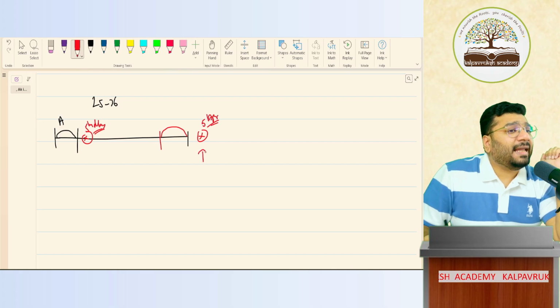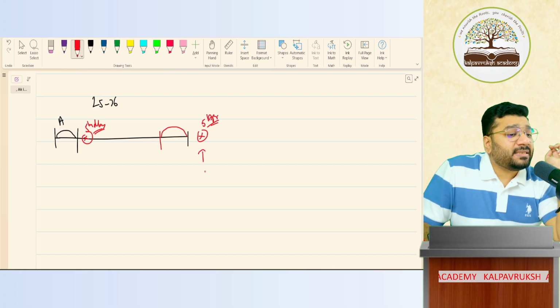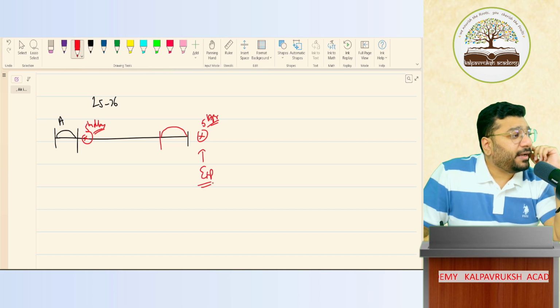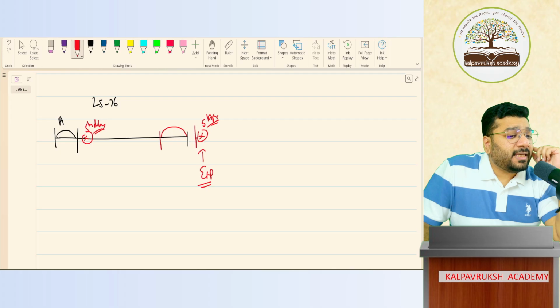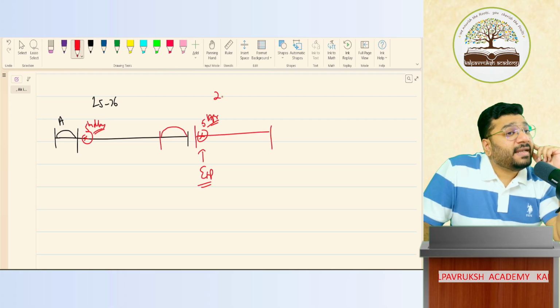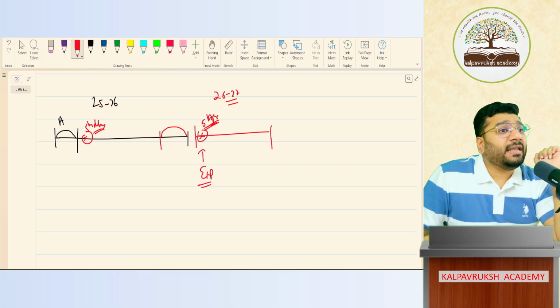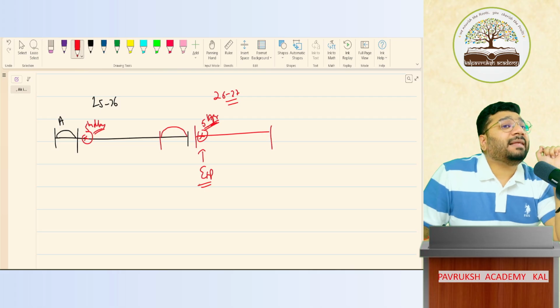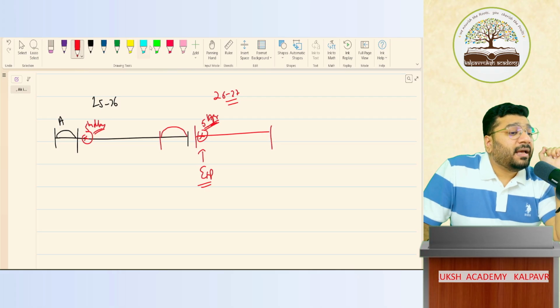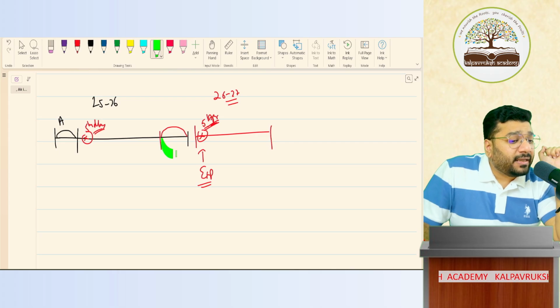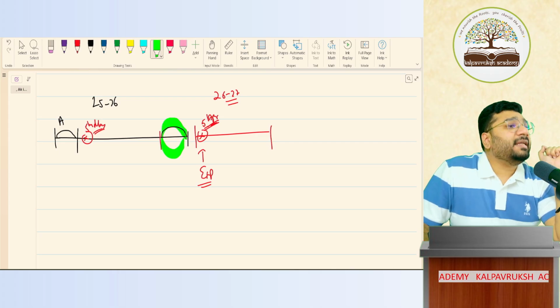Now if I record the salary entry, the salary expenses, in April month, will it be right? Because this April month is falling in which financial year? Next financial year, 26-27. So on 5th April, since I'm making the payment, if I record the expenses on 5th April, will it be appropriate? No. It will be violating what concept? It will violate the matching concept. What does the matching concept say? Record expenditure in that period in which the benefit is received.